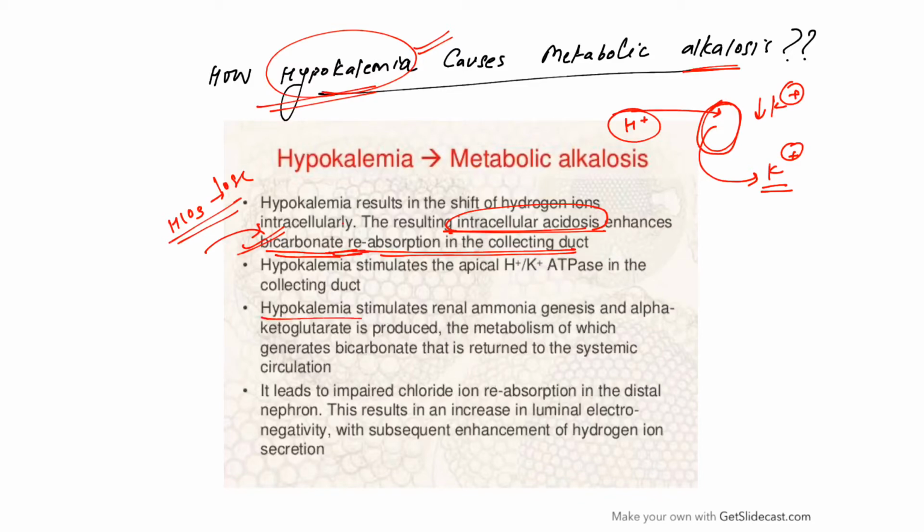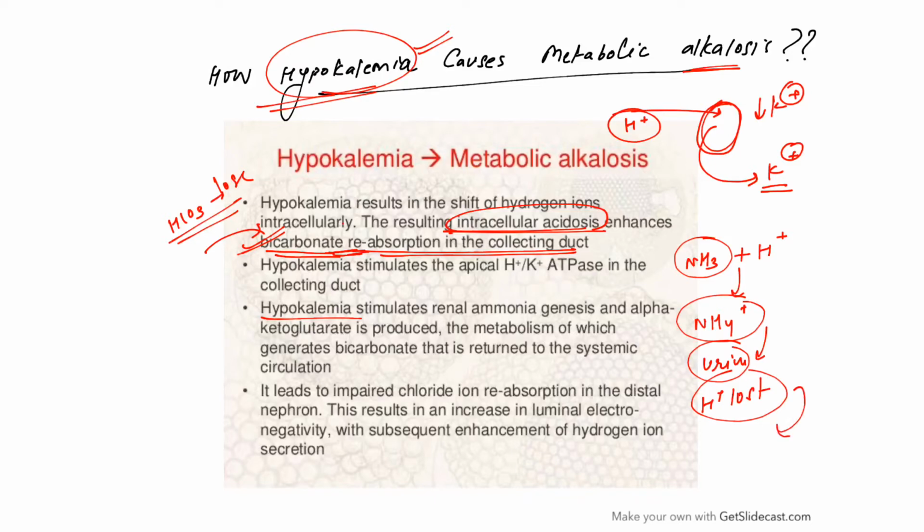Secondarily, hypokalemia leads to increase in ammoniagenesis. There is increased ammonia formation and this ammonia combines with H plus and it is secreted as ammonium ions into the urine. So what happens now? Again H plus is lost, and when H plus is lost, there is addition of bicarb in the circulation. So effectively bicarb is increasing. So these are the two ways.